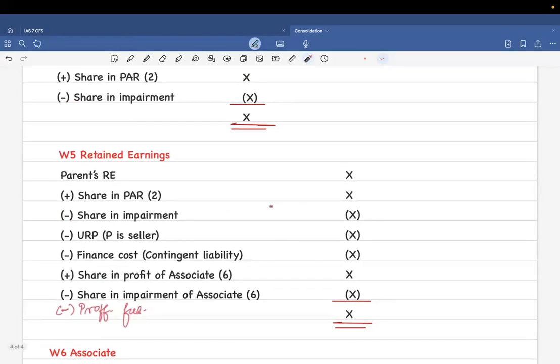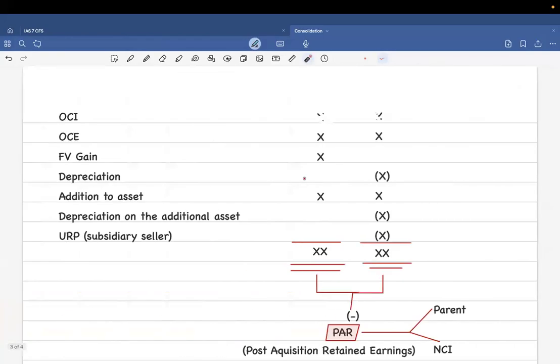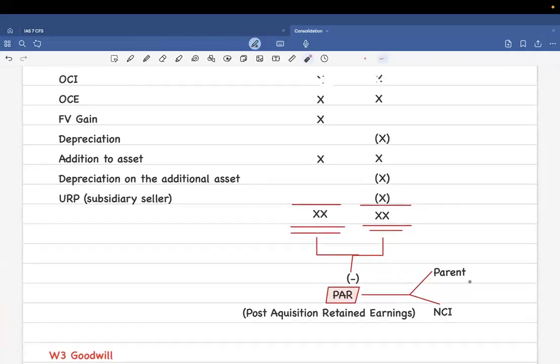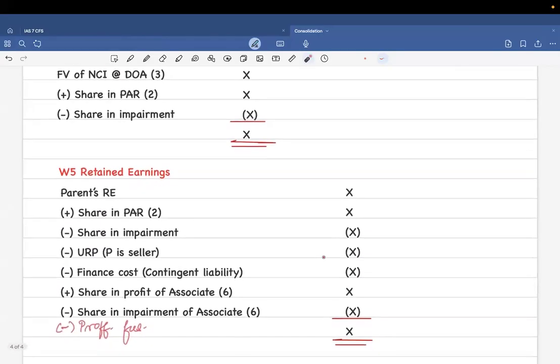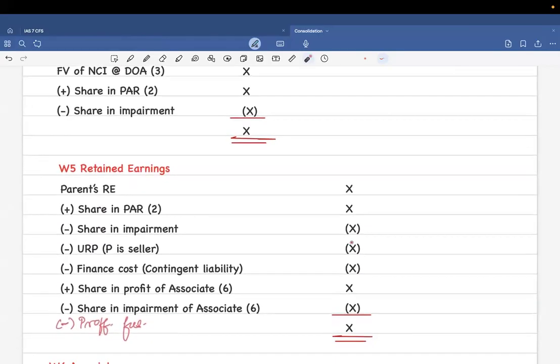Now, working note 5, the most important workings. You're going to take parents' retained earnings from the SOFP. On to that, you're going to add the PAR that you have found in working note 2 of the parent. Then you're going to deduct share of impairment of the parent.